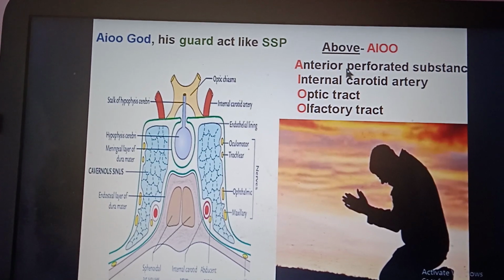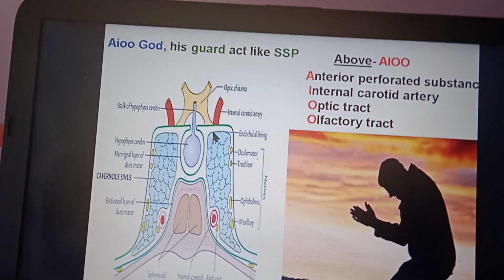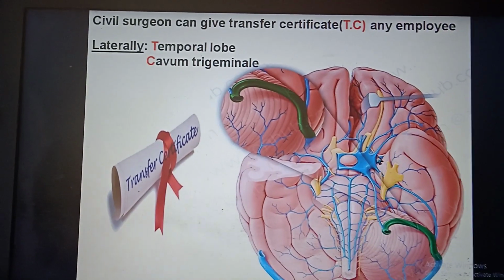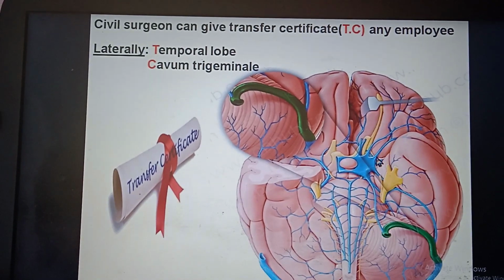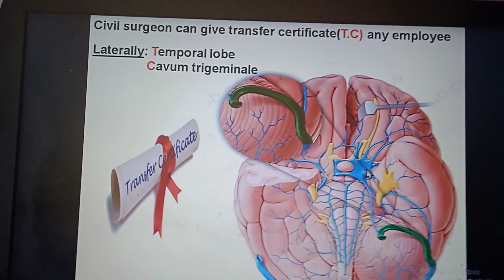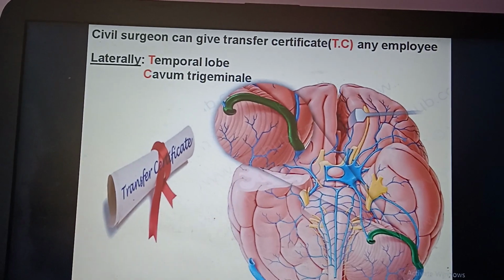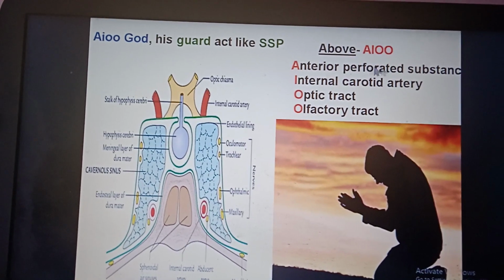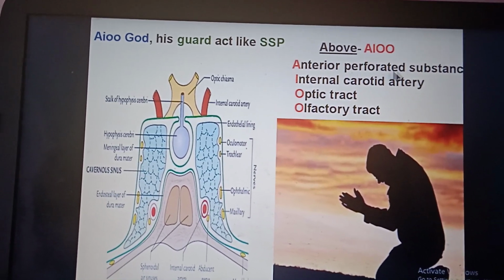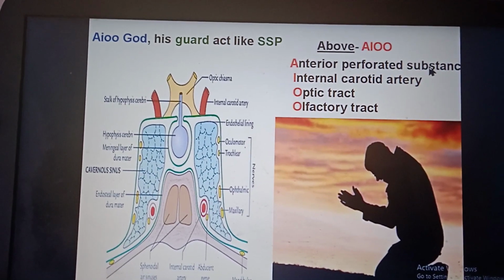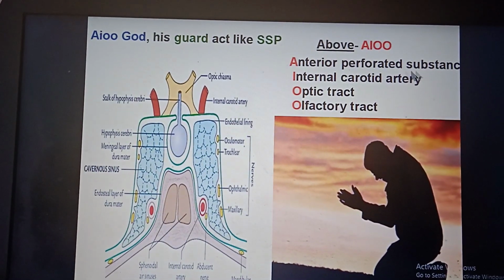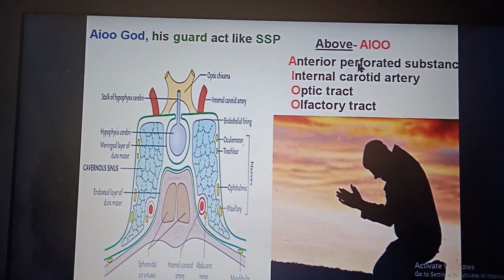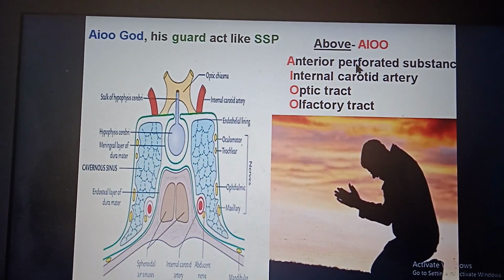As well as in the superior relation, the anterior perforated substance, the brain substance just above the cavernous sinus on this inferior aspect, which gets perforated by the capillaries coming from the anterior cerebral artery, middle cerebral artery and anterior communicating artery, and going to supply the basal ganglia, hypothalamus, optic chiasma, internal capsule, all those areas.